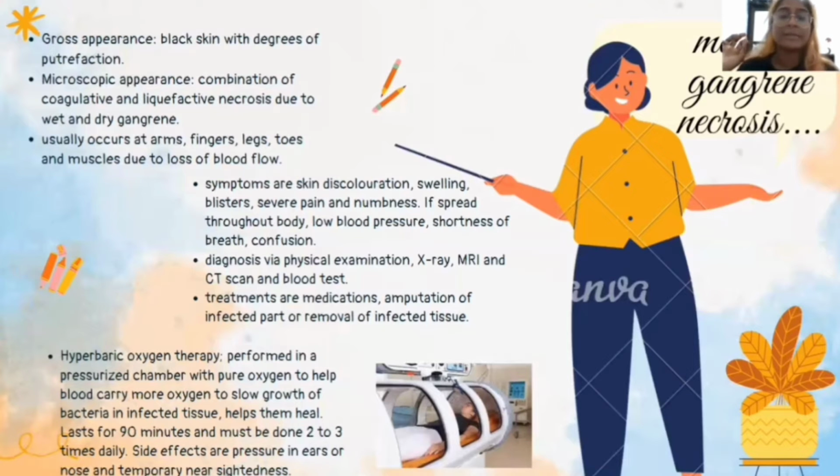The most popular treatment for gangrenous necrosis is known as hyperbaric oxygen therapy. It is performed in a pressurized chamber with pure oxygen to help blood carry more oxygen and to slow the growth of bacteria in infected tissues. This helps them heal. It lasts for 90 minutes and must be done at least 2 to 3 times daily. The side effects are pressure in the ears or nose and temporary nearsightedness.